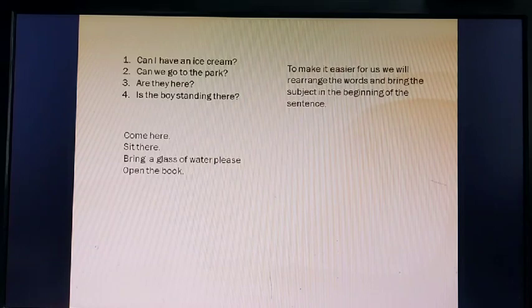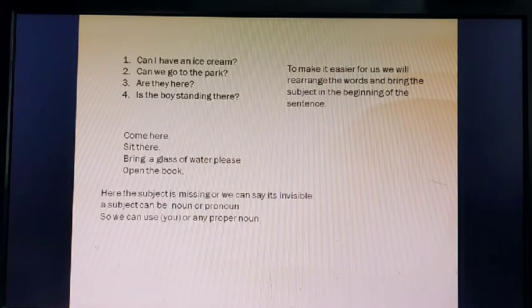I have a few examples for you. That is, come here, sit there, bring a glass of water please, open the book. These sentences all have a subject, but it is invisible. Here the subject is missing, or we can say it's invisible. A subject can be a noun or a pronoun. We can use you.